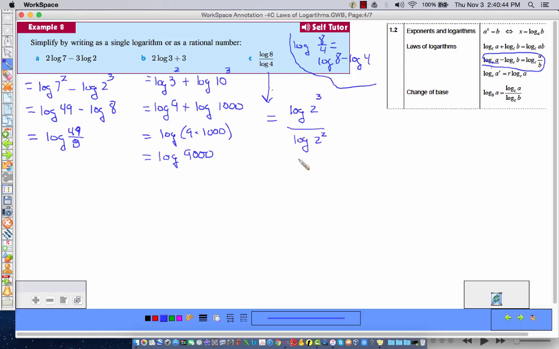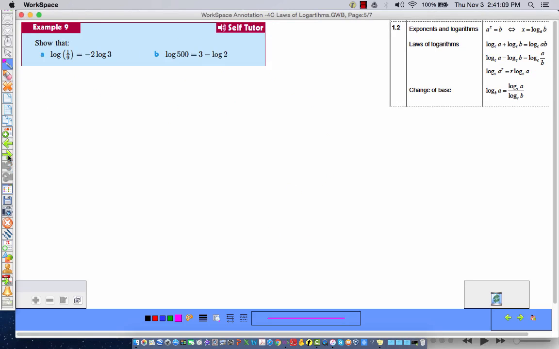And watch what's going to happen here. I can now move these exponents in front: 3 log 2 over 2 log 2. Now, the log of 2 is a number, so those cancel out because of the multiplication here, and I'm left with 3 halves. Okay, a few more. Lots to do here.